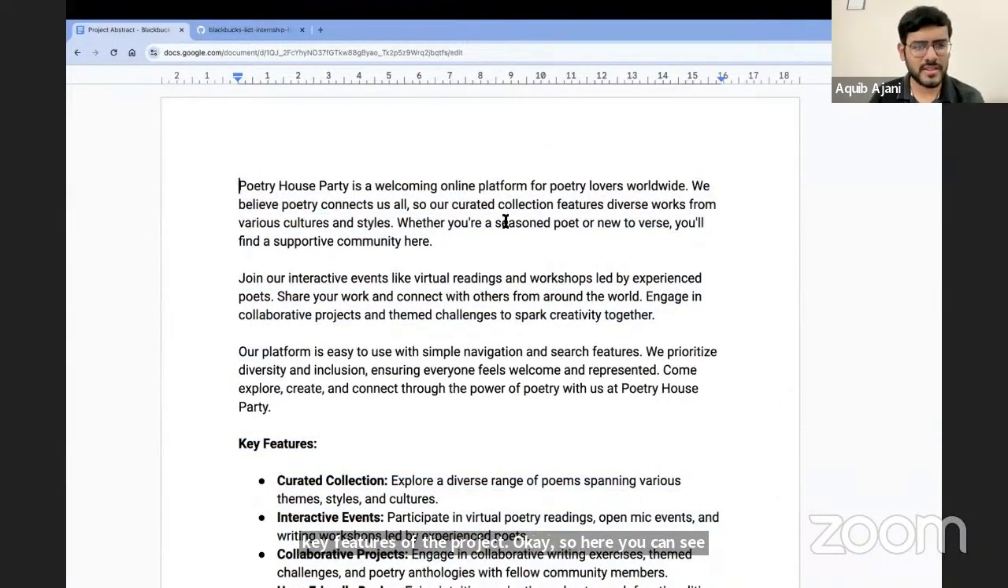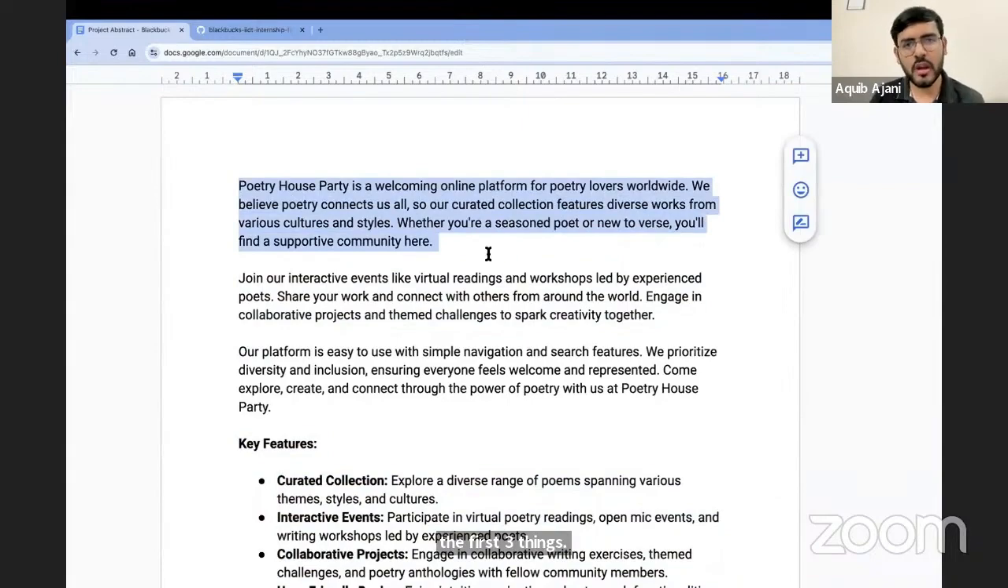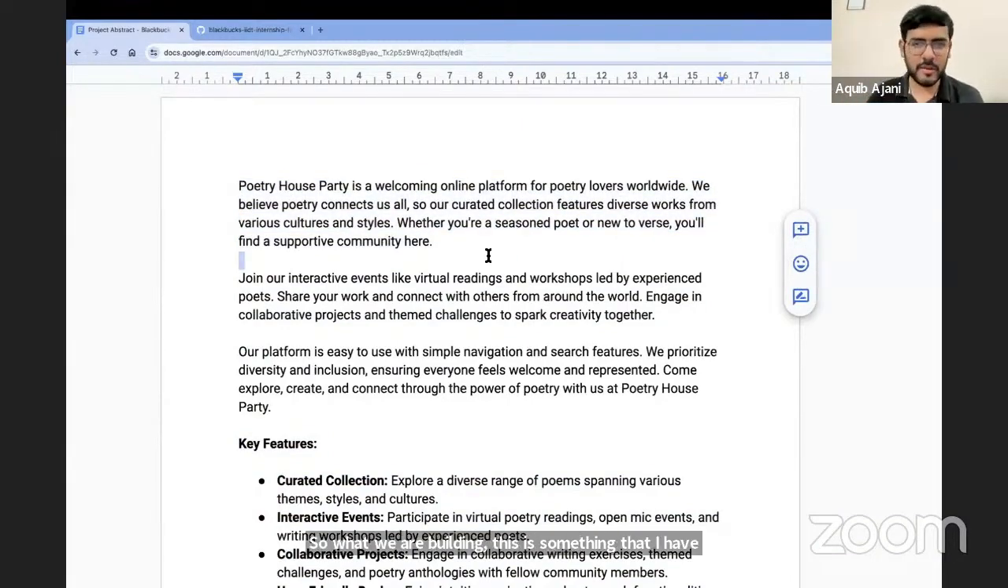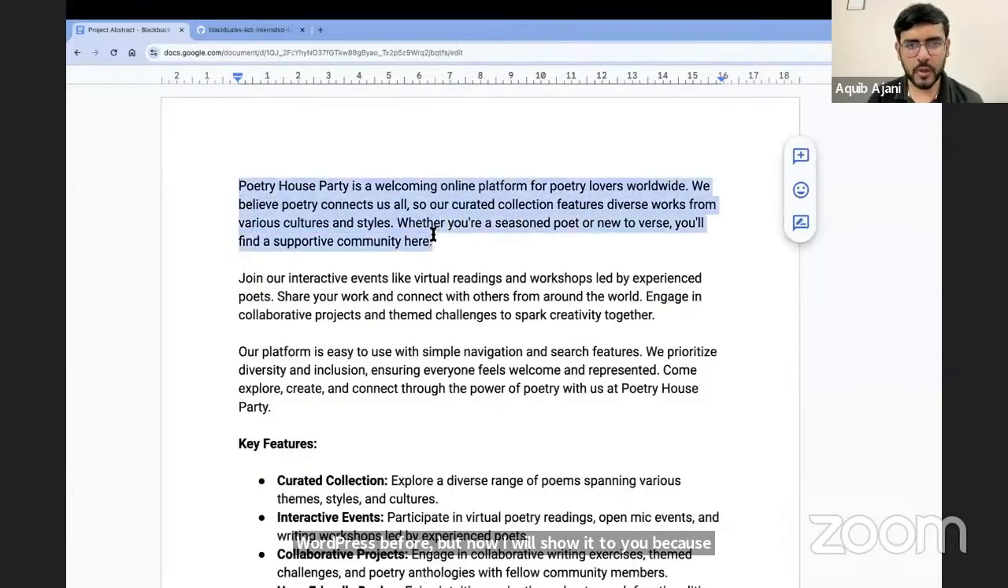So what we are building, this is something that I've already built before. I've built it in WordPress before, but now I will show it to you because I already have a wireframe for this, and then we'll go ahead and create it. So this is the project. The title here is a PHP or a Poetry House Party. This is an online platform for poetry lovers. So again, a brief description is written here.